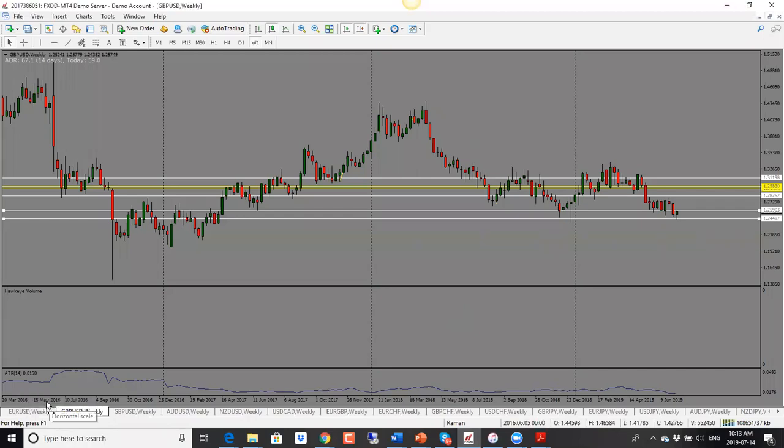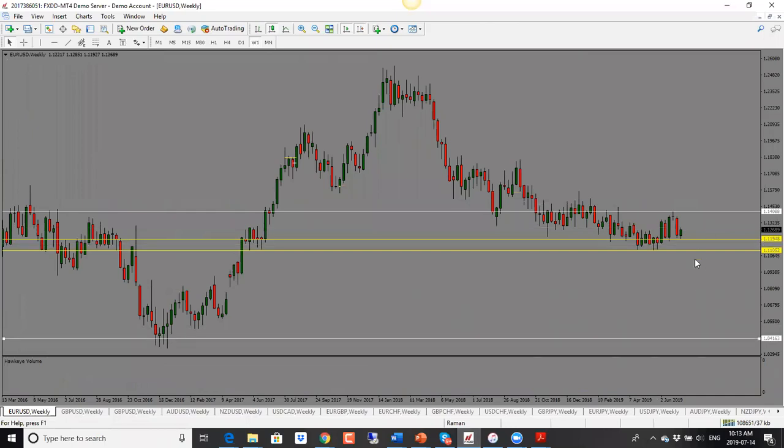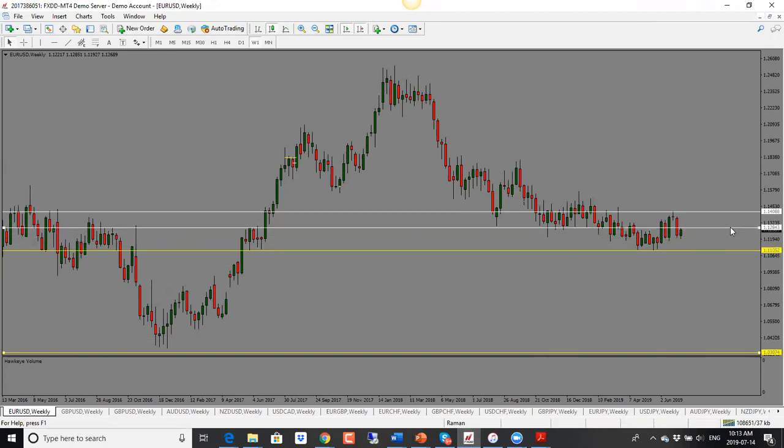Okay, so we'll start off with Euro US dollar here. We have seen that Euro dollar has been trading in this range for some time now. Last week we had this evening star type of formation here, and price hasn't really done anything since that. So we have had a pullback into this previous support resistance level at 1.1280.